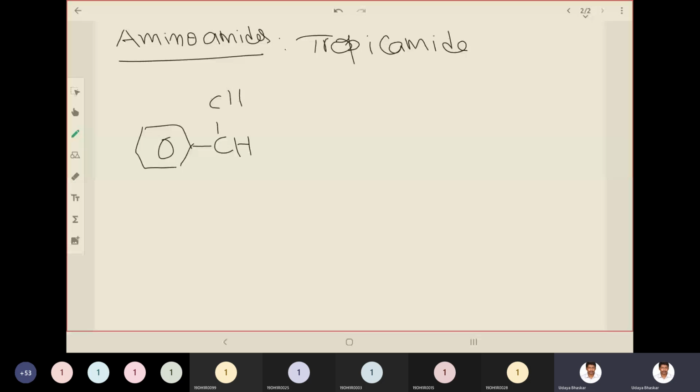A phenyl ring attached with an alkyl side chain. Here you have methanol attached to the first carbon, then a carbonyl group and a nitrogen, to which you have another methyl link.